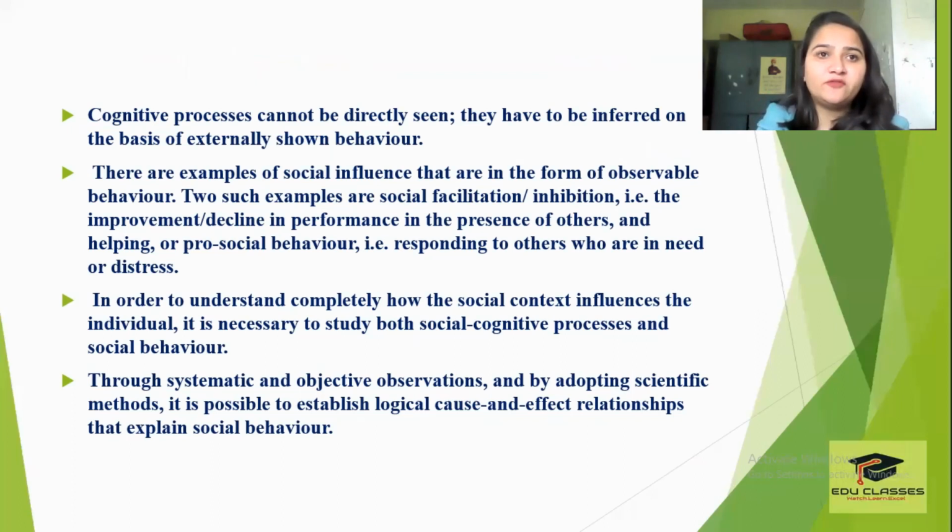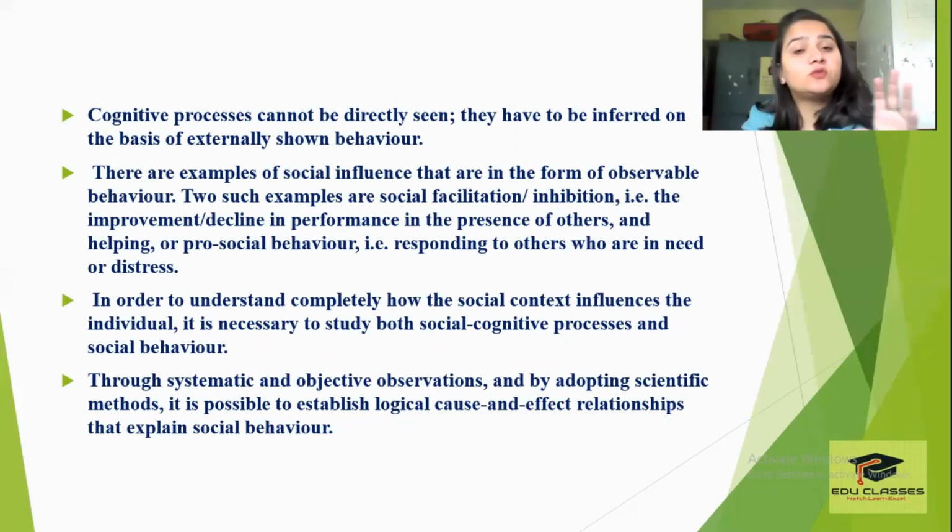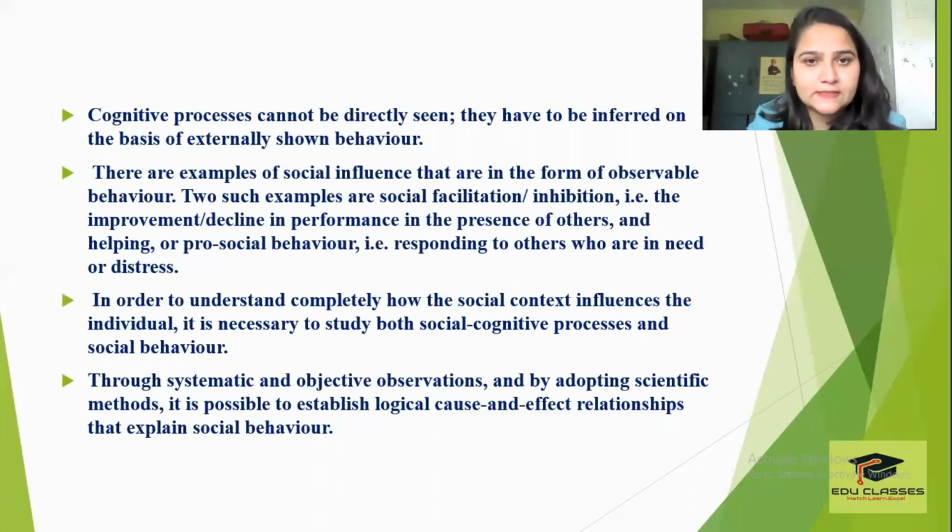So for example, if you have a friend, you don't know what the friend thinks about you, or what kind of an impression he has of you, but how do you understand it? You understand it by how he is behaving with you. If the person is nice to you, if the person is respecting you, you feel that the person thinks highly of you, or likes you, right? If it's the opposite way around, then you will probably conclude that the person doesn't like me much. So the processes of social cognition, you cannot see or touch, but you can observe them or draw conclusions on the basis of how the other person is behaving with you.